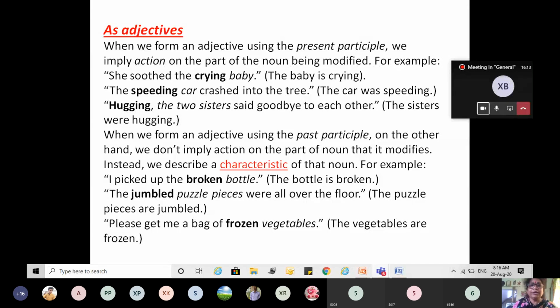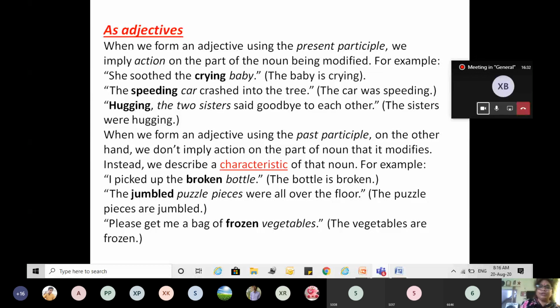Hugging, the two sisters said goodbye to each other. The two sisters were hugging. Now this is present participle. How do we use the past participle? It is also the same. The function is the same.